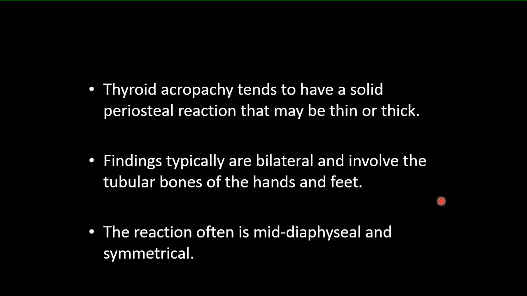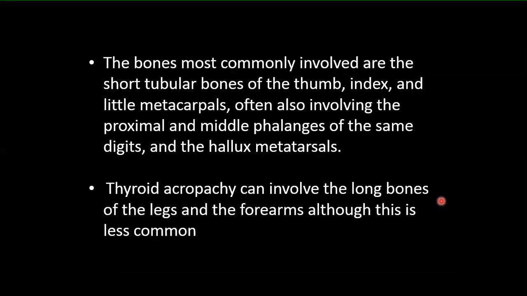Findings typically, since it's a systemic disease, will be bilateral, involving the tubular bones of the hands and feet, as we said previously, and the reaction is mid-diaphyseal and symmetrical. Okay? So, what are the bones that are most commonly involved? First, we said the short tubular bones of the thumb, index, and little metacarpals.